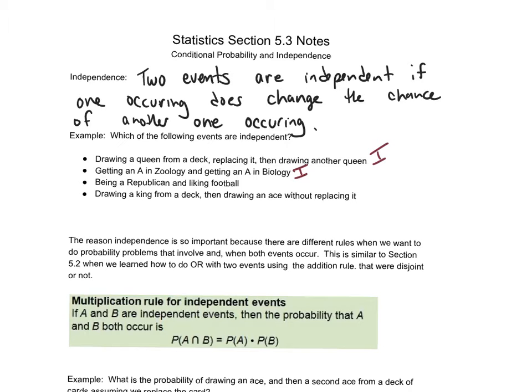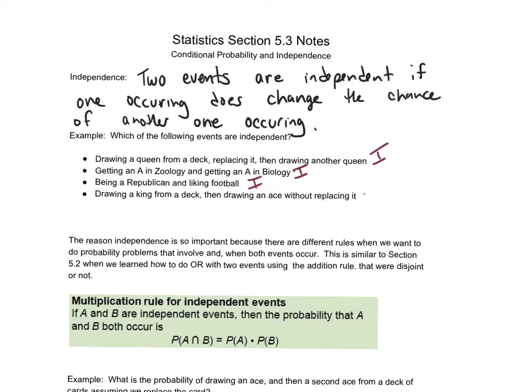Now, being a Republican and liking football, those two things really don't have anything in common. So we'll say those are independent as well. Now, this one says drawing a king from a deck and then drawing an ace without replacing it.